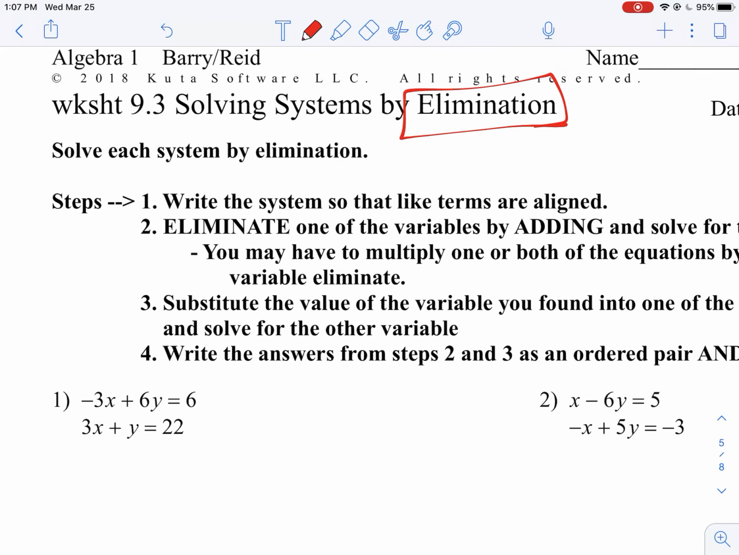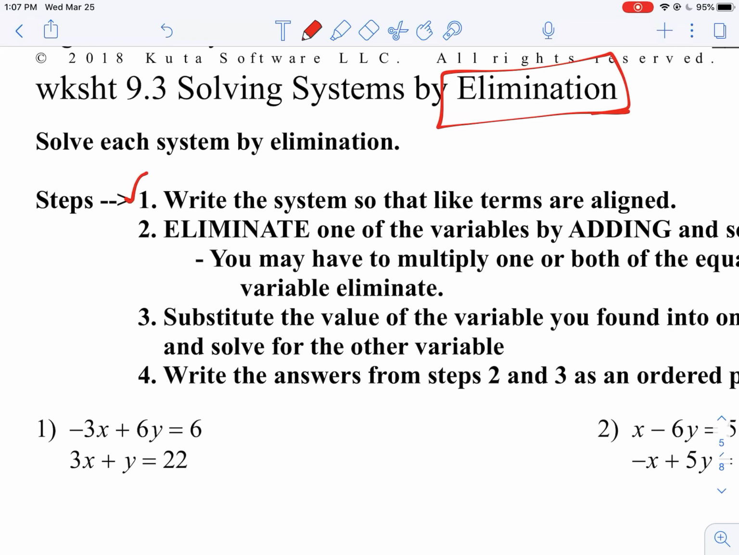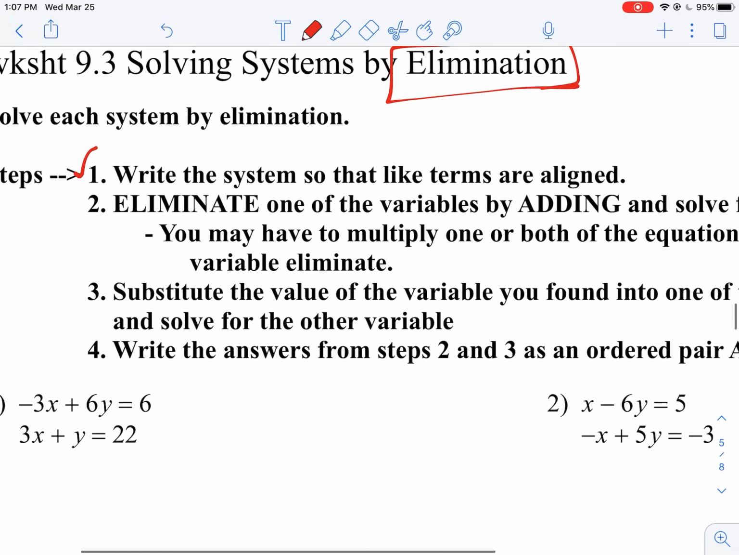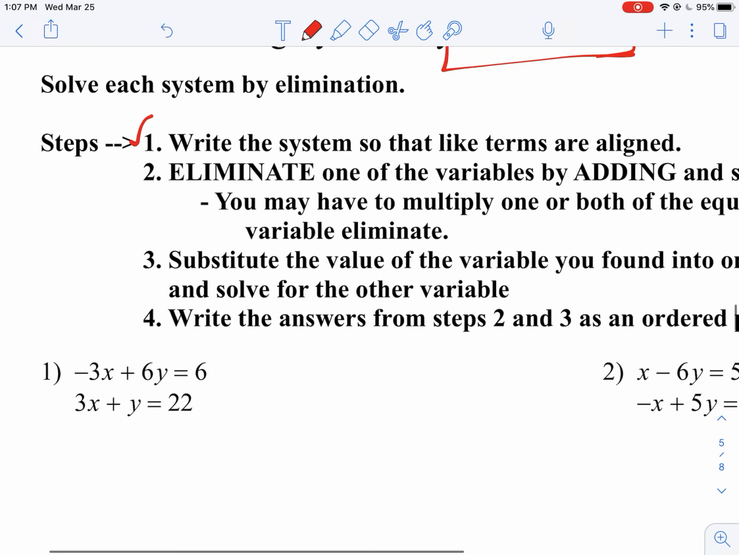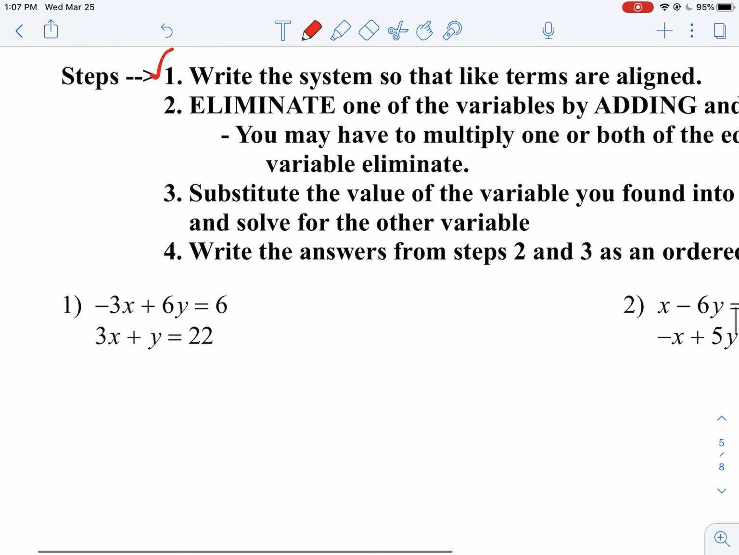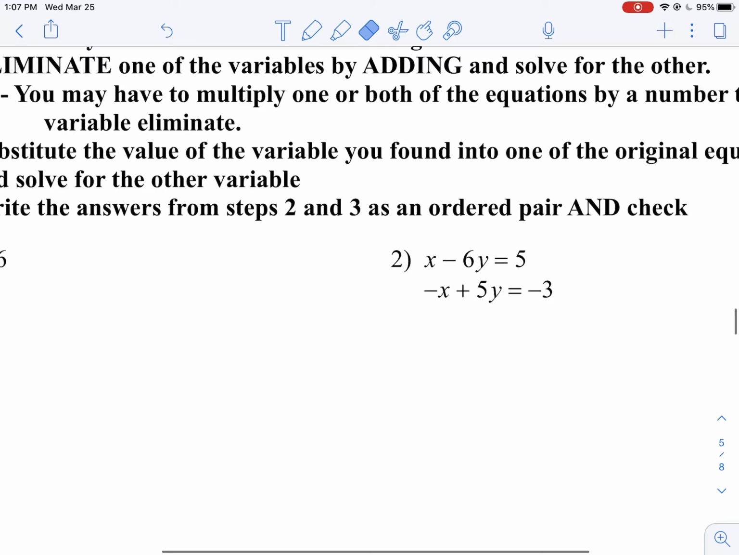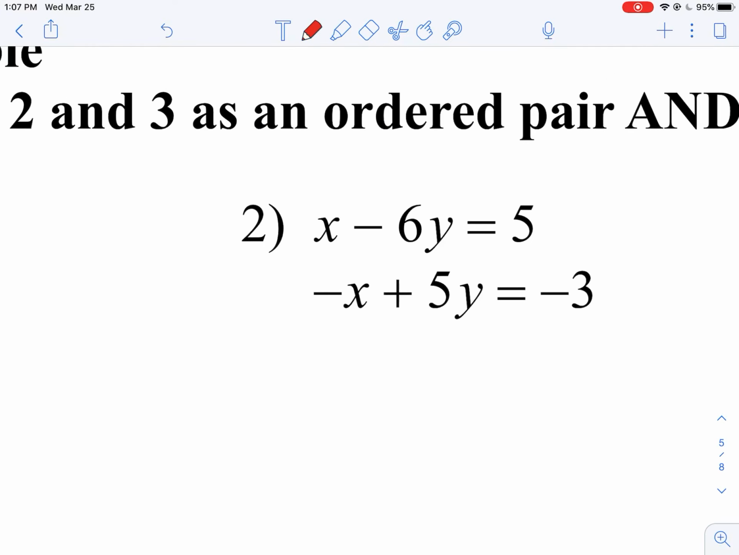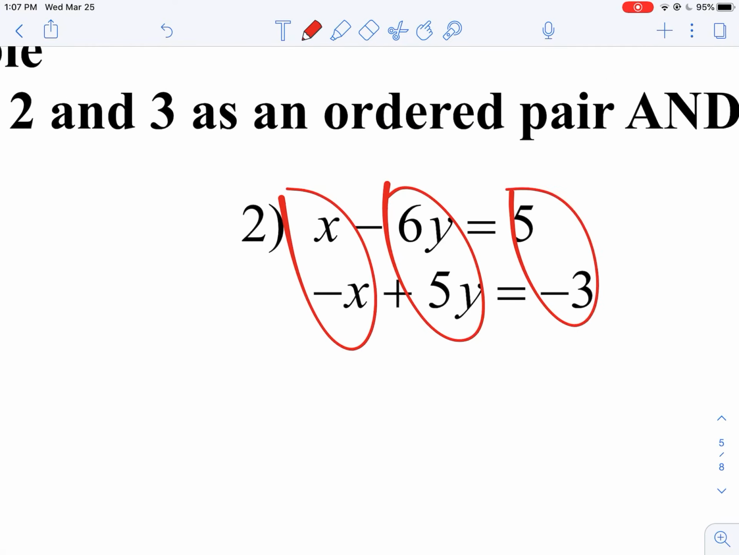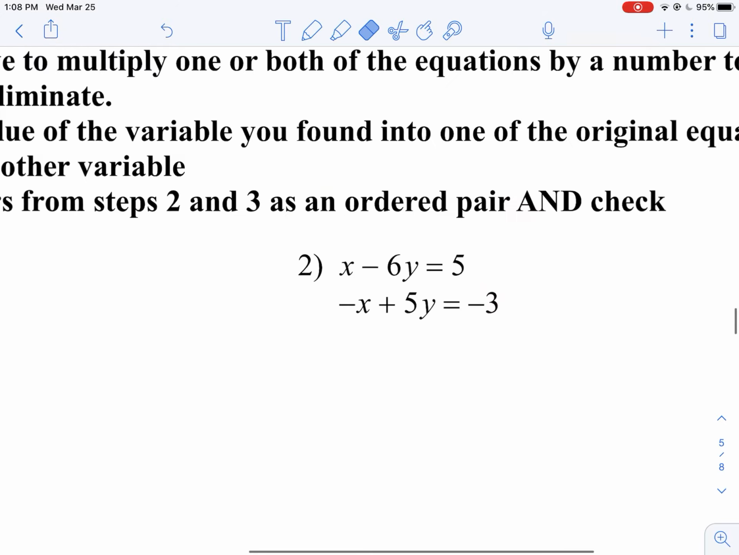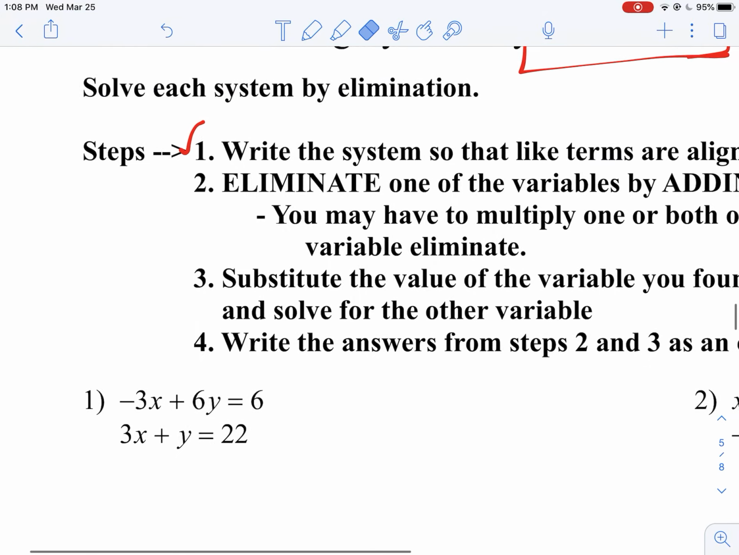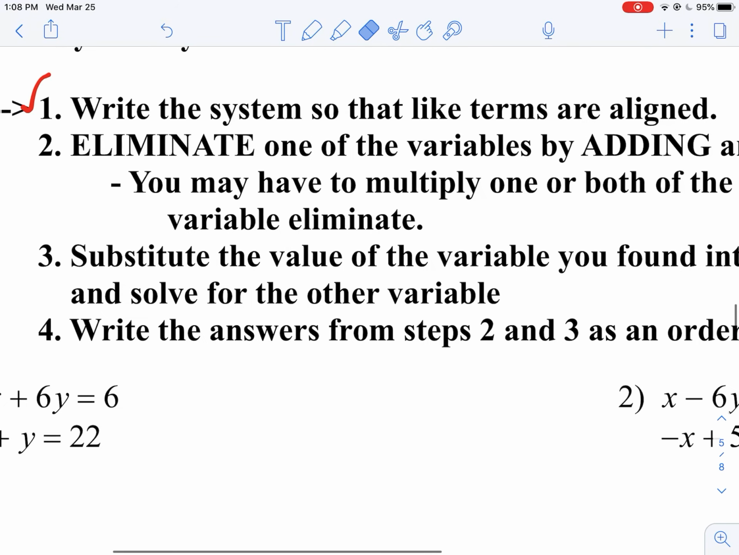All right, so worksheet 9.3. Step 1 is actually kind of irrelevant for this homework. It says write the system so that like terms are aligned. All of them will be aligned for this assignment. So what that means is that you'll notice how the x's are directly above each other. They're aligned. The y's are above each other. The constants are above each other. So that's what it means when it says make sure all the variables are aligned. And you'll notice in every example today, they are: x's, y's, constants. All right, so that's step 1. Done for us. Easy enough.